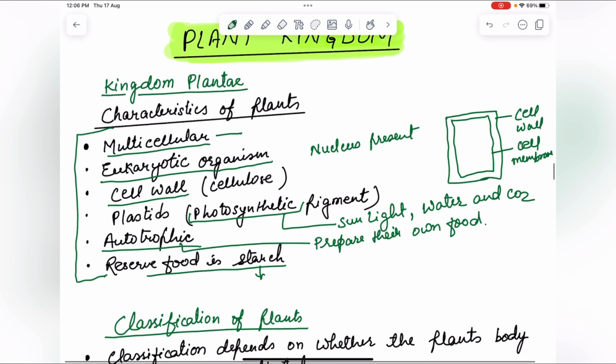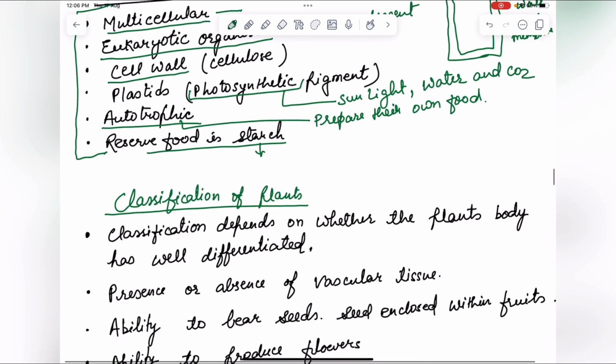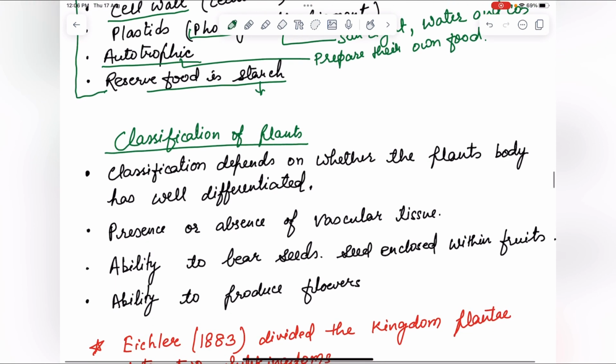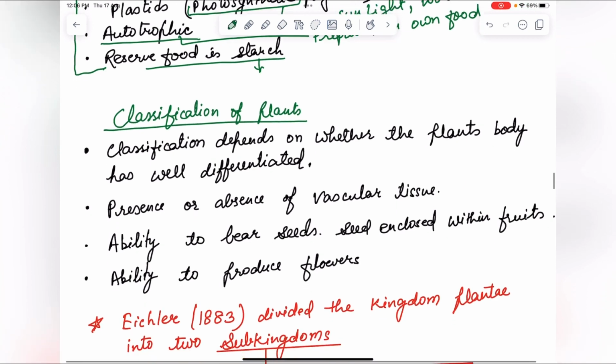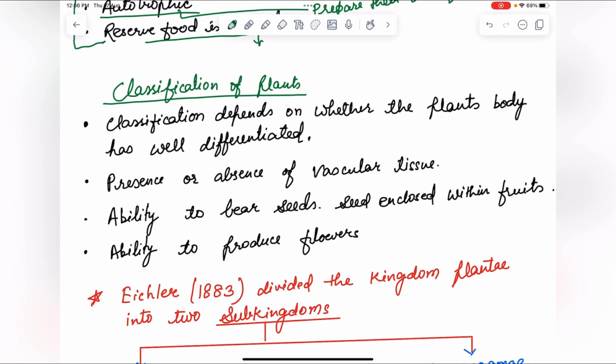Now next is these plants are classified. Now on what basis these plants are classified? Let's see. Classification of plants. Classification depends on whether the plant body is well differentiated. Now what is well differentiated? It means whether the plant body is well differentiated into root, shoot and leaves. If the plant is differentiated into all this or not.